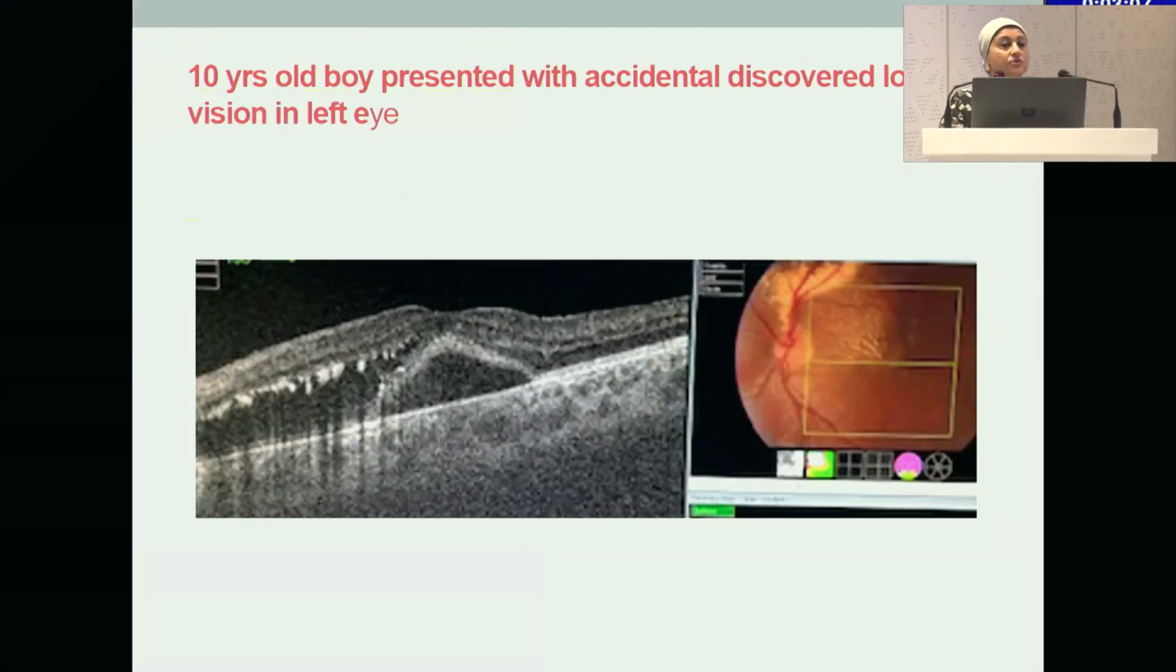This is a 10-year-old child who presented with accidental discovery of low vision in the left eye, and was referred to me for OCT. On the colored photography, I'm seeing a fan-shaped dense exudation in the subretinal space along the upper arcade, and with the OCT, there is a subretinal edema with dense exudation. First, I thought it's a unilateral condition in a 10-year-old child, so it might be a rare manifestation of Coats disease.